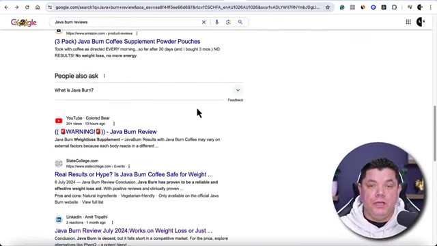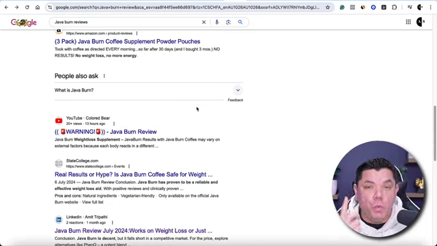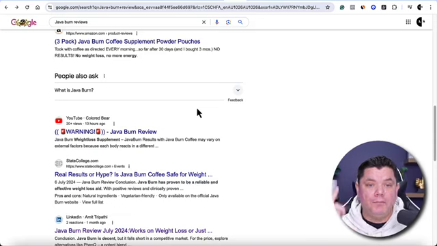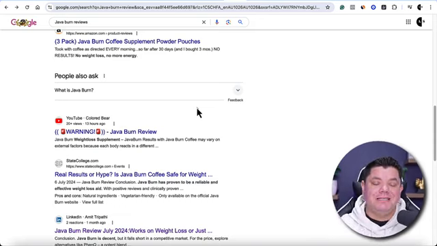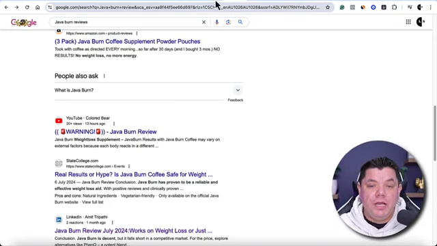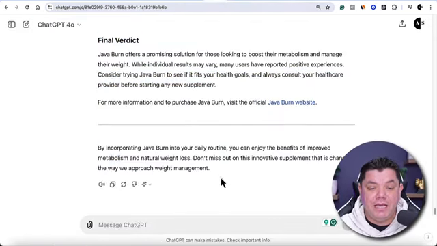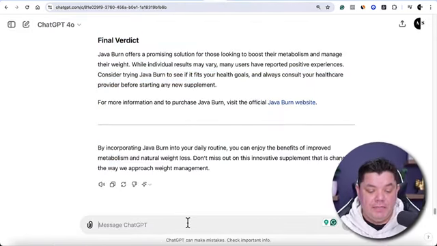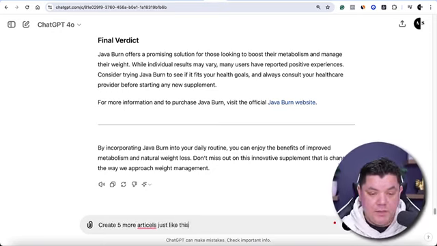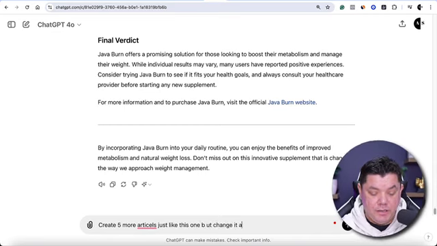Now what you do is, you don't just post this one article once on these platforms, you would post this multiple times for this one product. Watch how simple this is. This is the secret that I said I was going to share with you. All you need to do now is come over to ChatGPT and say to ChatGPT, create 5 more articles just like this one, but change it around, and then just hit enter.